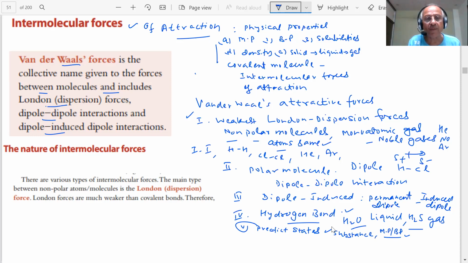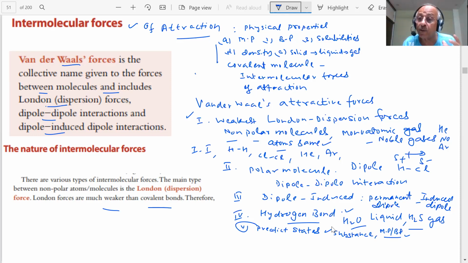So there are various types of intermolecular forces. The main type between non-polar molecules is London dispersion; they are much weaker than covalent bonds. A covalent bond is a strong bond, student. A lot of energy is required to break this bond. It is a very strong interaction; when atoms share electrons, they are strongly bonded.